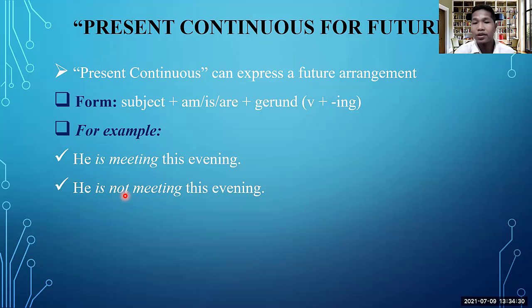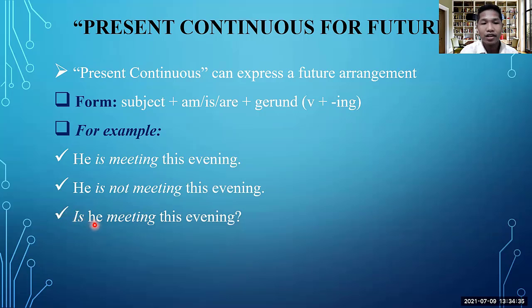And if you want to change it into the question form, it's really interesting. You just move is here before the subject pronoun he, and you can say, is he meeting this evening? And don't forget the question mark, because when you form the question form, the question mark is also a part of it. Without the question mark, are you asking a question? Not sure. So you have to be careful with the question mark as well. So among these three forms, only the question form consists of a question mark.